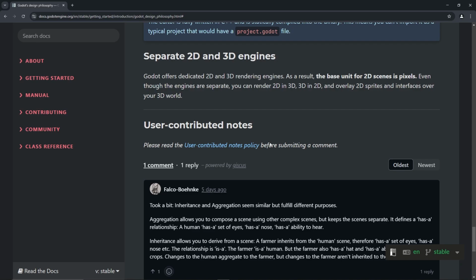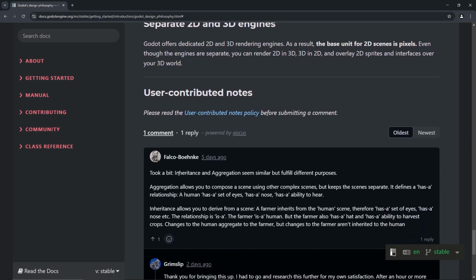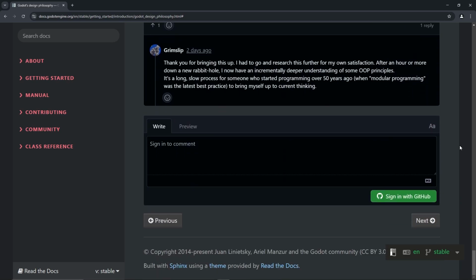So now we got user contributed notes. I read it, sort of. I don't even know. Okay. Instance and aggregation seem similar. Yeah, I don't know what that means. All right, there's that. Let's go to the next one.